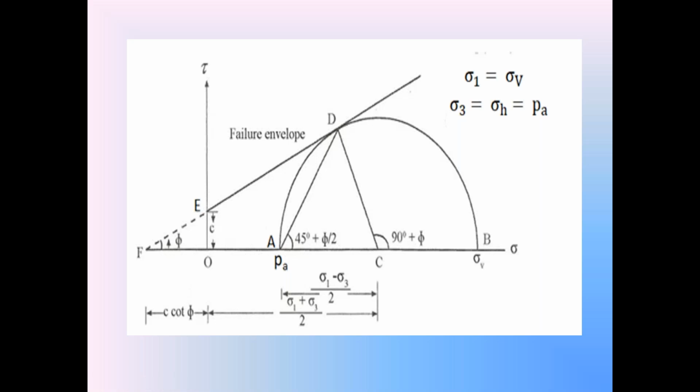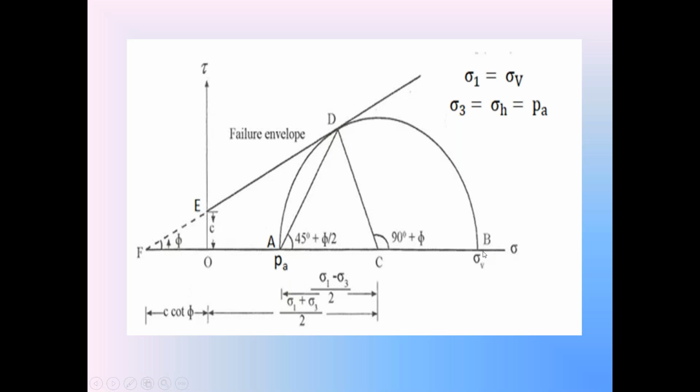Let that Mohr stress circle AB touch the failure envelope at point D. C is the center of the Mohr stress circle in the failure condition at the active situation. The length OA is the active earth pressure of the c-phi backfill in the active condition.